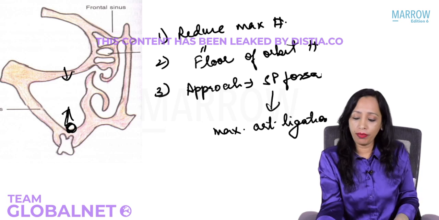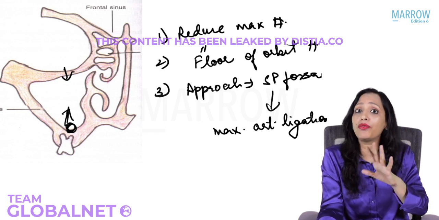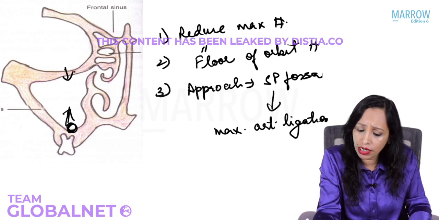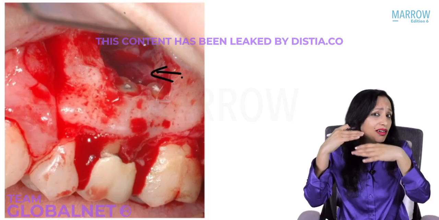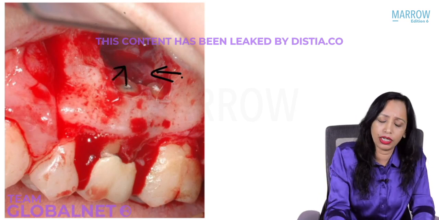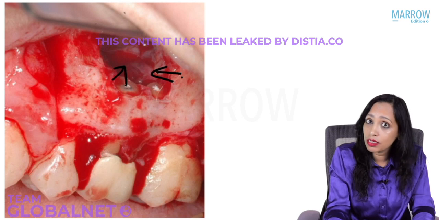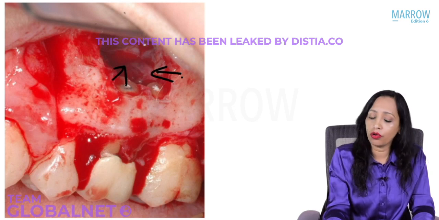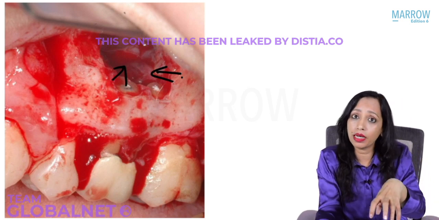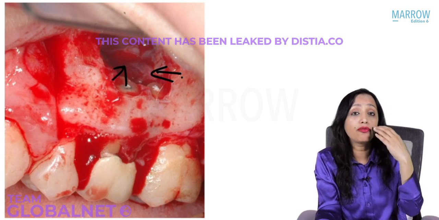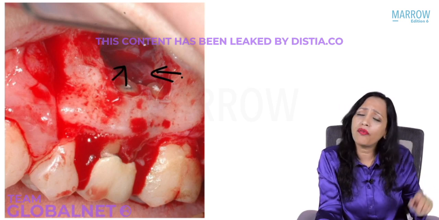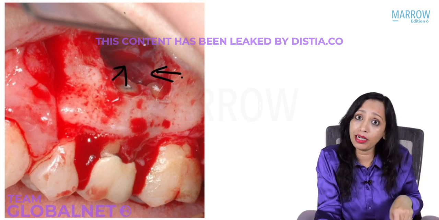Is that clear? So we make an opening there, anterior wall, and after we have done this Caldwell-Luc, what is done is, just see here, so much extensive raising of skin flap has been done. So definitely we are expecting that there will be some collection in the maxillary sinus following surgery. So what is done following Caldwell-Luc is this sinus cavity is packed. Yes, even if we are doing it for reduction of the orbital floor fractures, we want to support it by a pack in the maxillary sinus. So we've put a pack there. Now when we have to remove that pack, will we again operate like this?